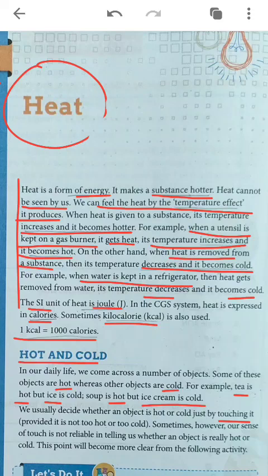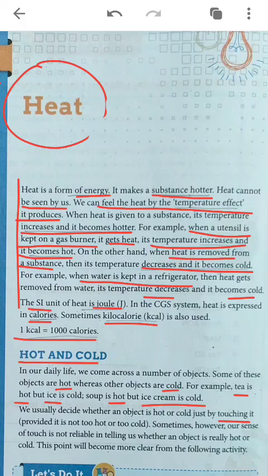Because we cannot see heat, we can feel the heat by touching it. Sometimes, however, the sense of touch is not reliable in telling us whether an object is really hot or really cold. If we touch any object, we will definitely feel either heat or cold, either hot or cold.